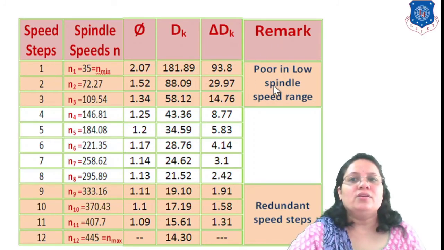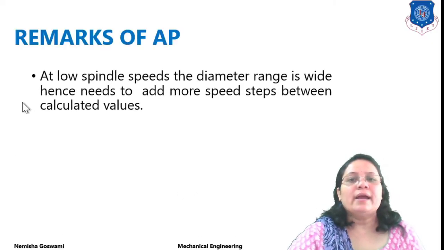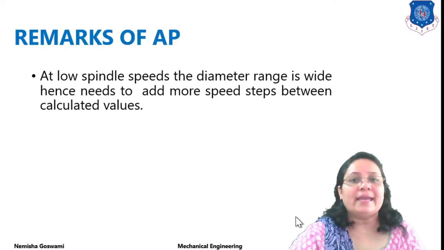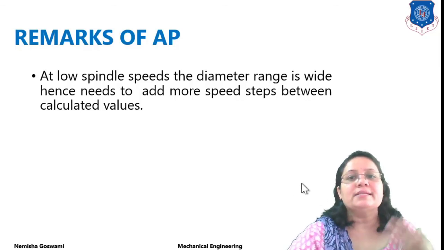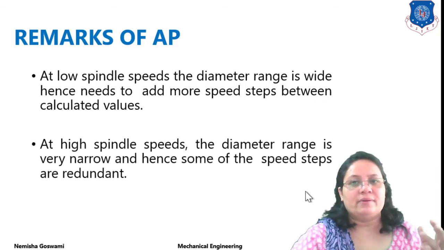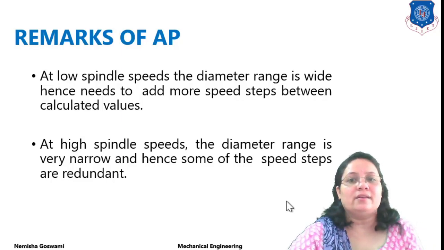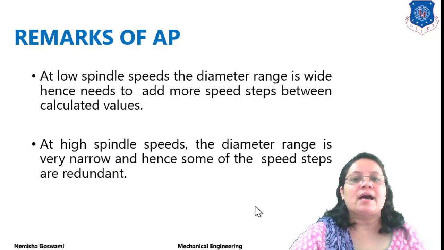By using this relation, you can see that arithmetic progression is poor in the low spindle speed range, and it has redundant speed steps, meaning our speed steps are very few compared to what is required. At low spindle speed, the diameter range is wide, hence we need to add more speed steps between the calculated values, as we have seen in the table. At high spindle speed, the diameter range is very narrow, so some speed steps are reduced.